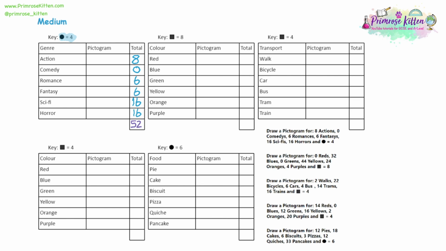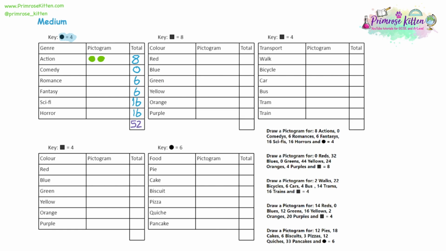Now, all we've done is transfer the numbers over into the table, but that's not actually what we'll be marked on. We'll be marked on drawing the pictogram, so we have to deal with the key. Now, when you're reading your pictogram, you're multiplying the symbols by the total. When you're drawing a pictogram, you're dividing the symbols by the total. So if you have 8 people liking action movies and the key is 4, 8 divided by 4 is 2. So we want to draw 2 circles to represent action movies. Once you've drawn it, just double check it. So we've got 2 circles, each one represents 4. 2 times 4 is 8. That seems to make sense.